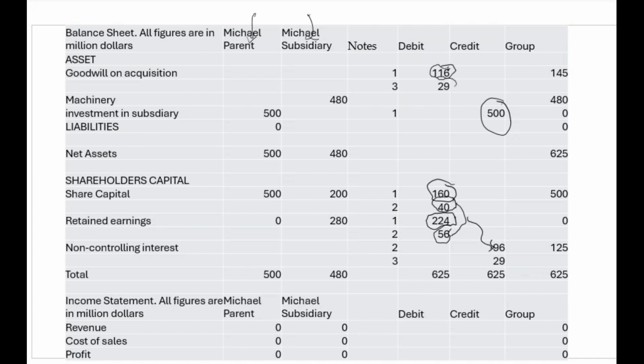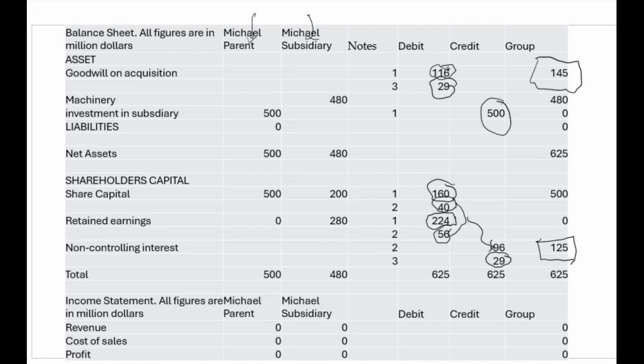So we add 29 to the goodwill on consolidation, and we add 29 to the non-controlling interest. So we can see our goodwill is 145 under the fair value method, and non-controlling interest is 125.